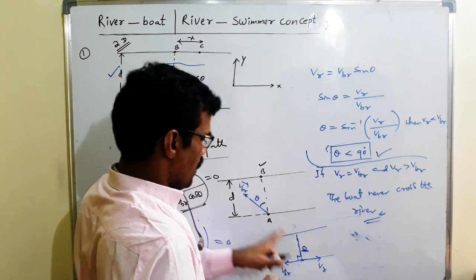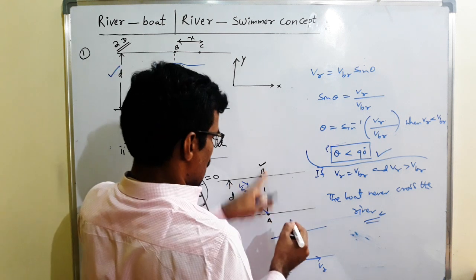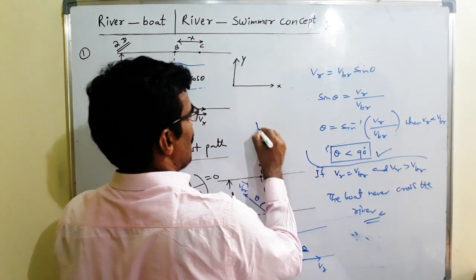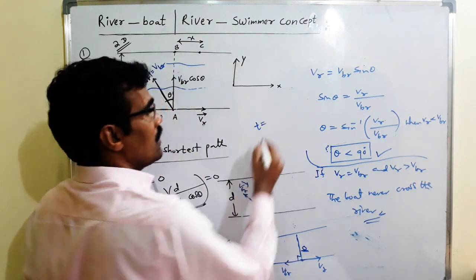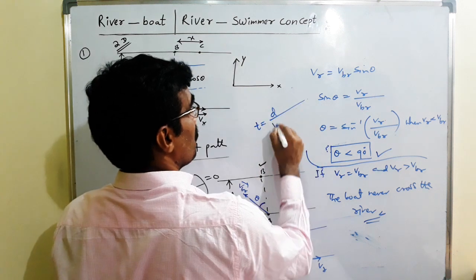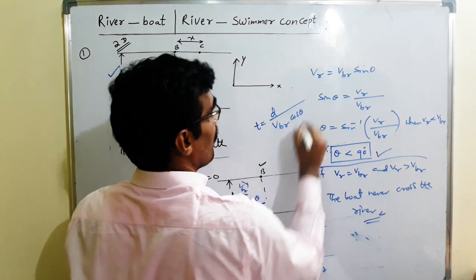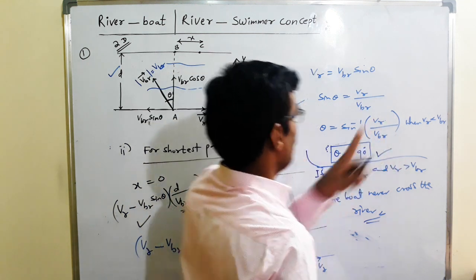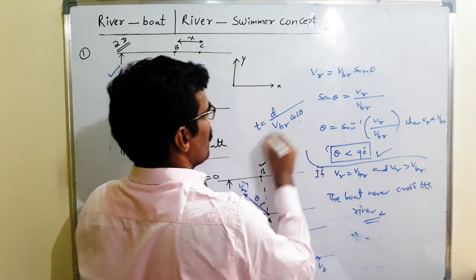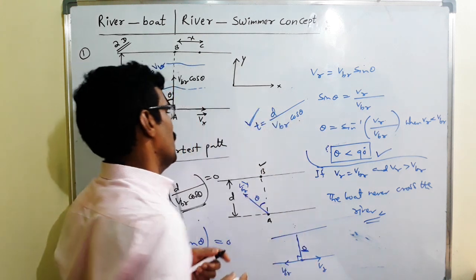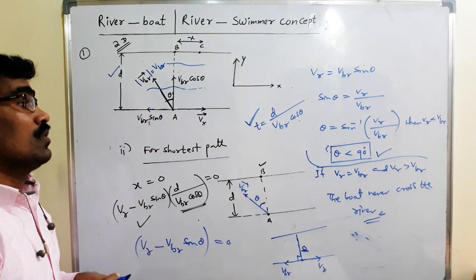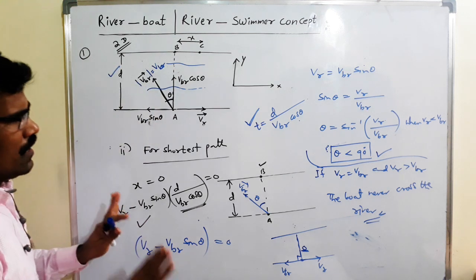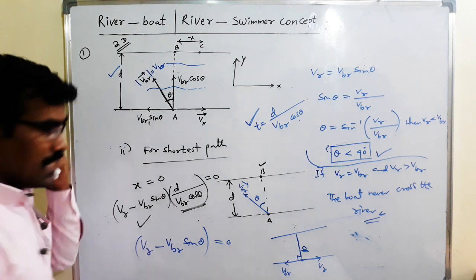If it reaches point A to B, exactly reaches point B in the shortest path, what is the time taken? Time taken is d by VBR cos theta. Theta value is sin inverse of VR by VBR. Substitute here, we get the time taken by the boat to cross the river. This is the first case only. Second case.